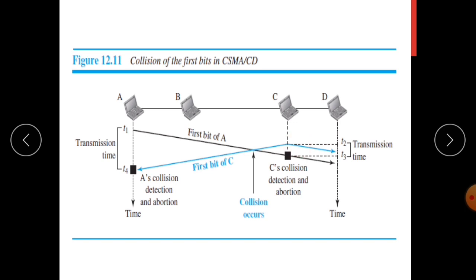Remember, when A or C senses the medium, it uses one of the persistent procedures we have discussed previously before sending the first bit into the medium. So here again a collision has occurred. Now we'll see the time duration for the two transmissions.